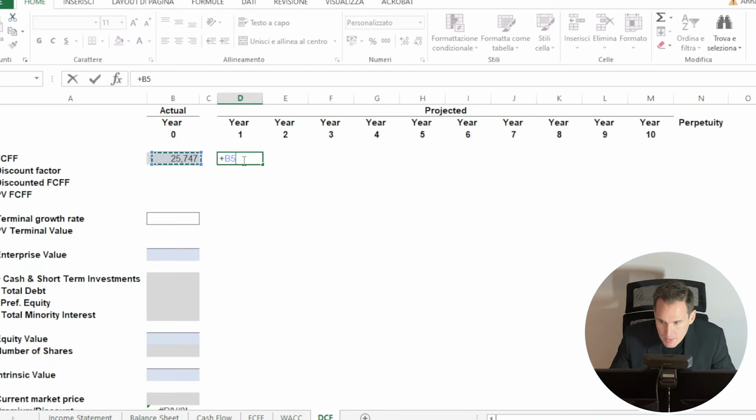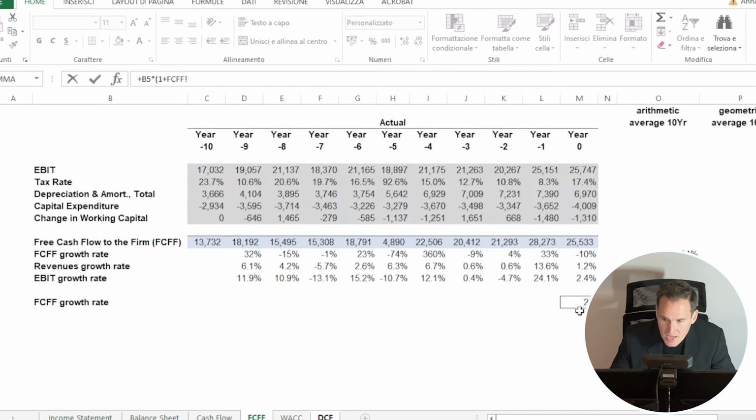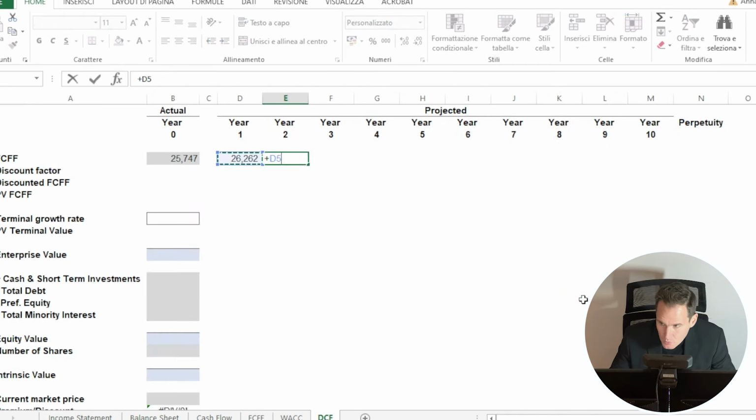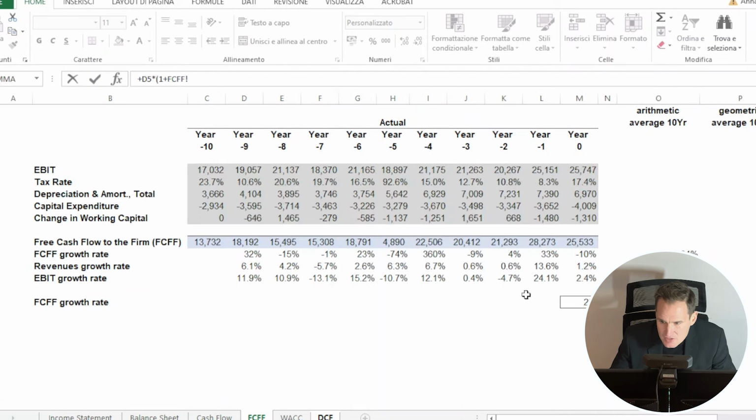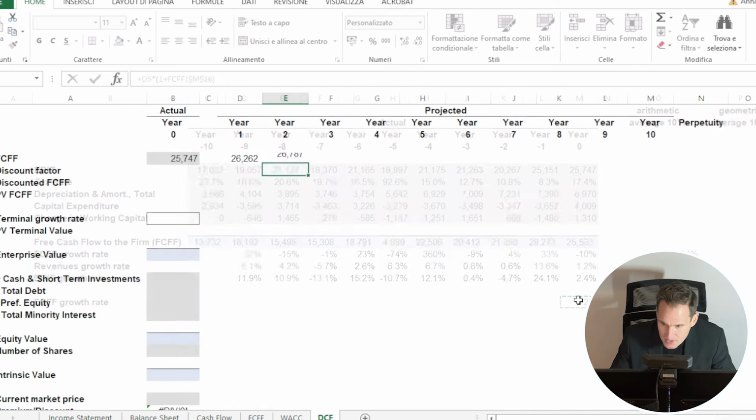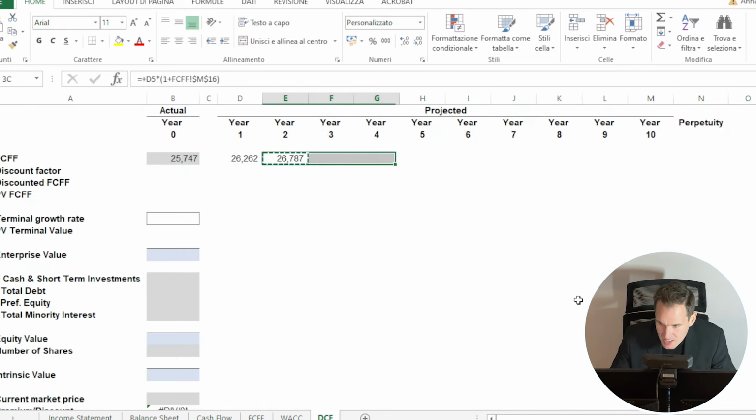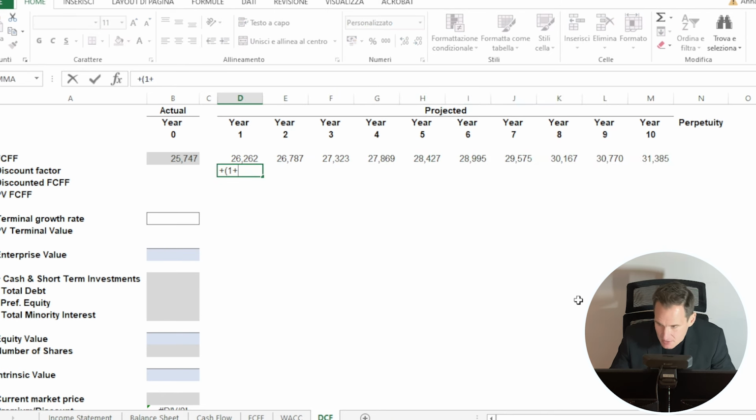We start off by projecting the last free cash flow observed as of end of 2022, so 26 billion, and we apply the growth rate defined in the first step, so 2%. We drag and drop the formula till year 10. However, these are future cash flows, which we need to discount back to present time by using a discount rate, which in our case is equal to the cost of capital, 7.8%.